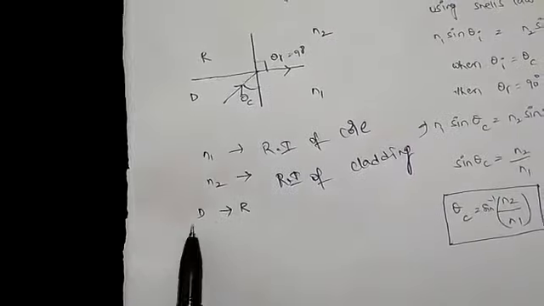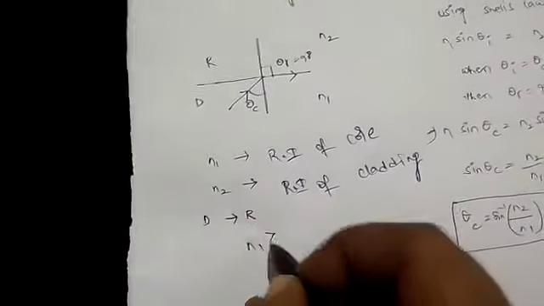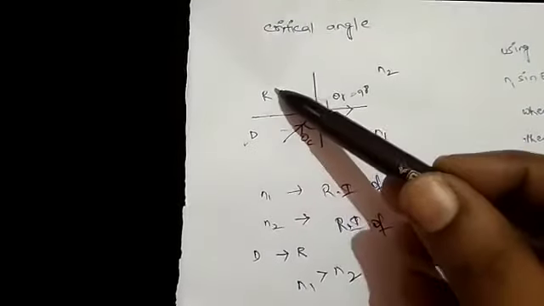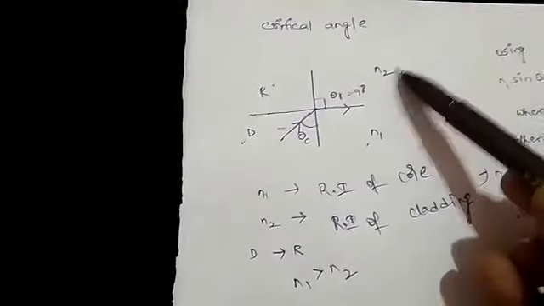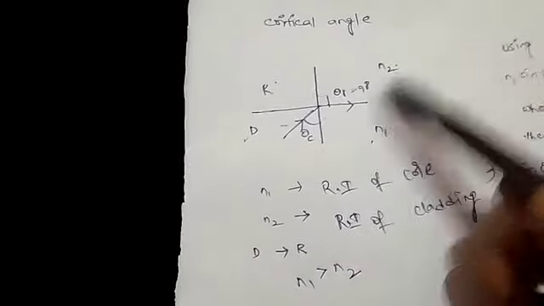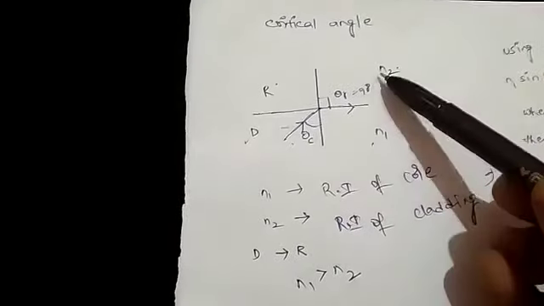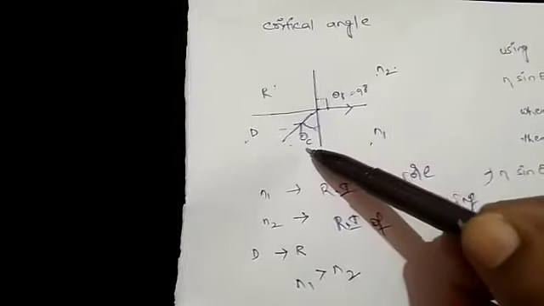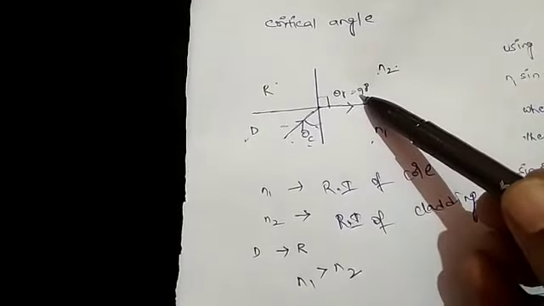Light must travel from denser medium to rarer medium, with the condition N1 greater than N2. So the light is traveling from core to cladding. This is the angle of incidence and it equals the critical angle. At the critical angle, the angle of refraction equals 90.